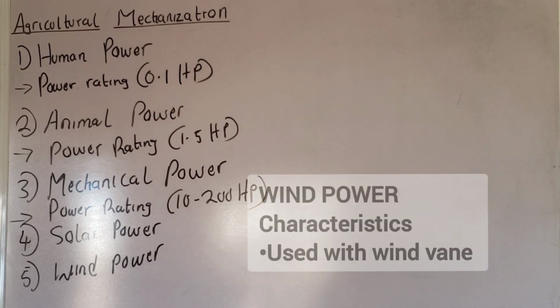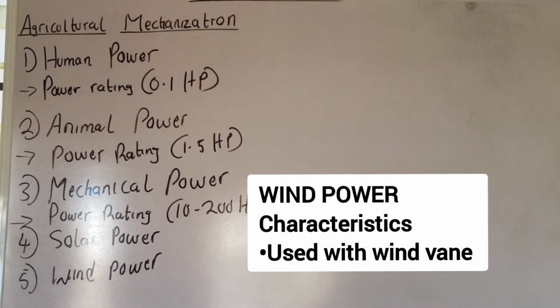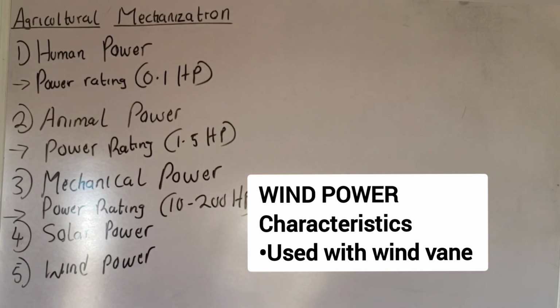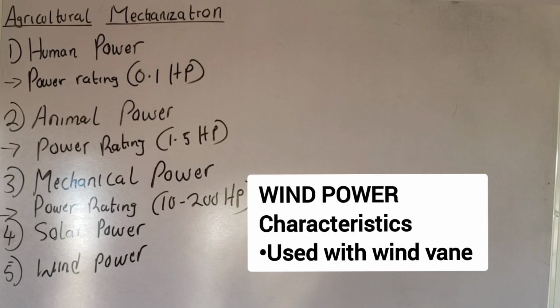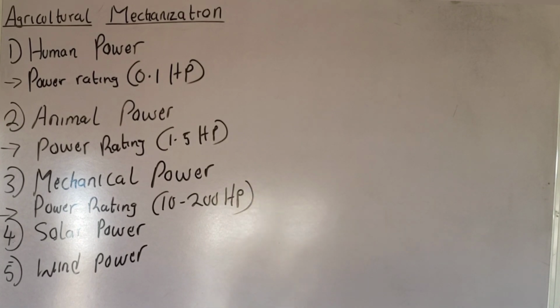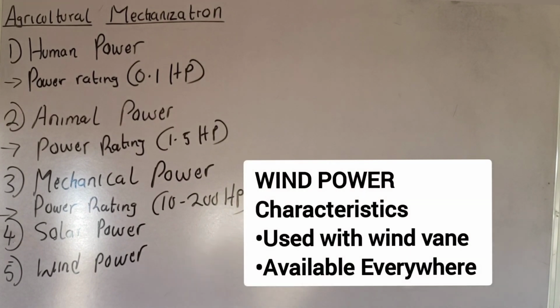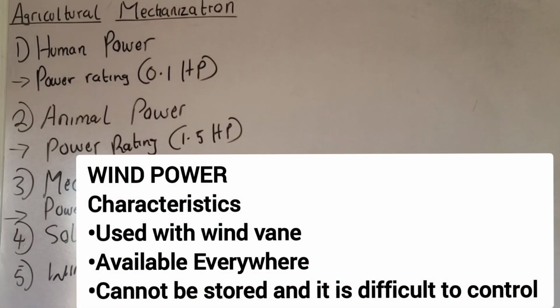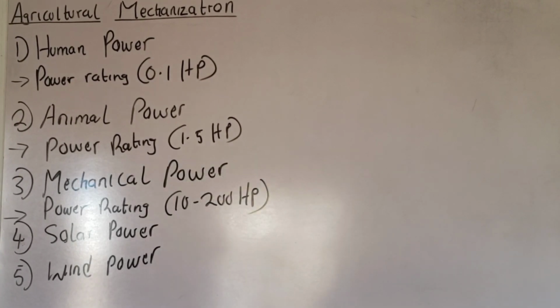Let's look at the characteristics. Number one, it is used with wind vane. Okay, what is the function of wind vane? The function of wind vane is to show the direction of the wind. You understand? Okay, another point here is that it is available everywhere. Okay, it cannot be stored and it is difficult to control. Those are the characteristics of wind power.